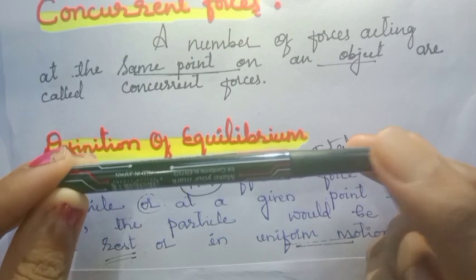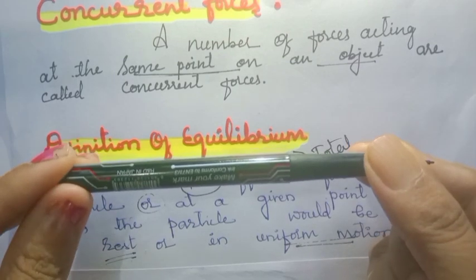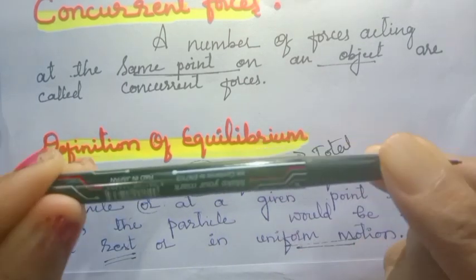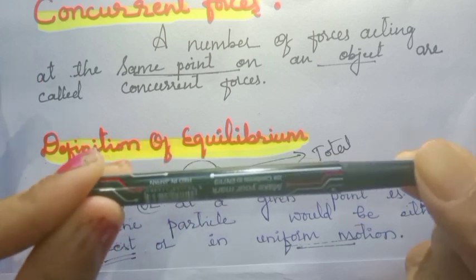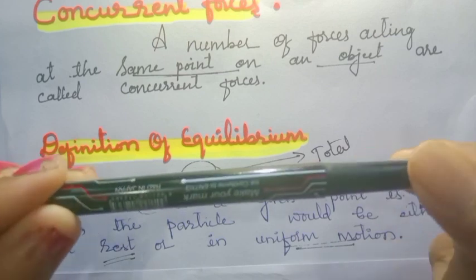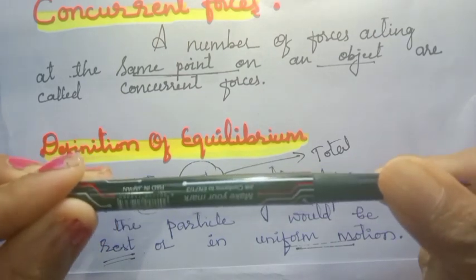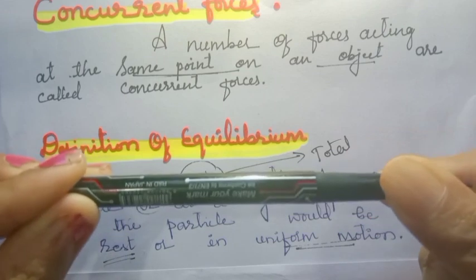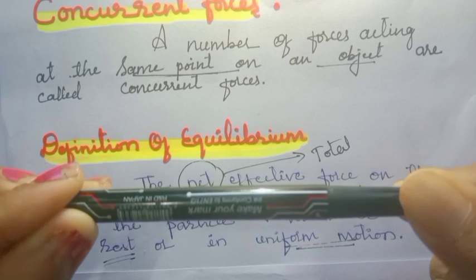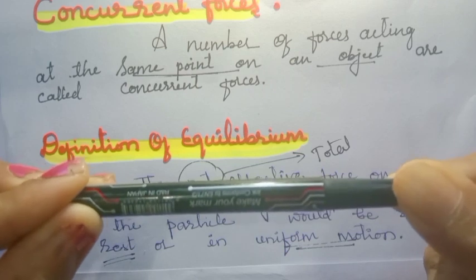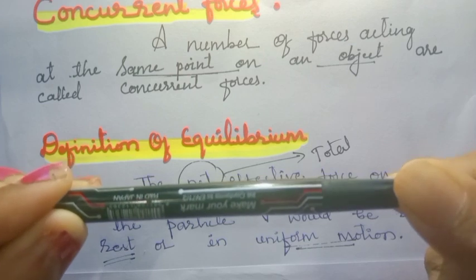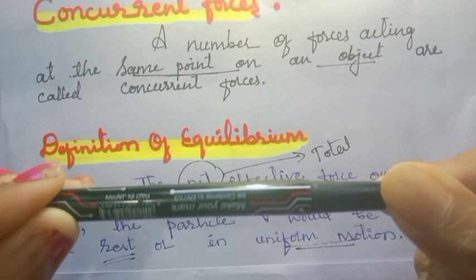But if the right hand and left hand put equal force in opposite direction, you can see I am putting the force in this direction and also the left hand is putting the force in the opposite direction. If both the forces are equal and opposite, then what happens to the object? Can the object move? No. I am putting the force using both hands but in opposite directions. So what is the state of the body? Is it moving? No. The body is still at rest. It is not moving even if you apply the force. But what kind of forces am I applying?